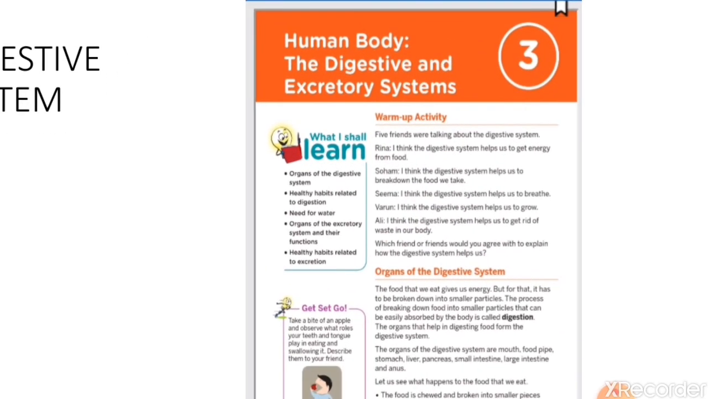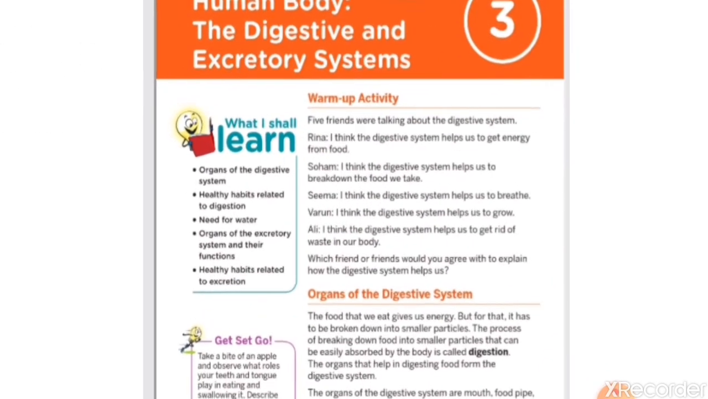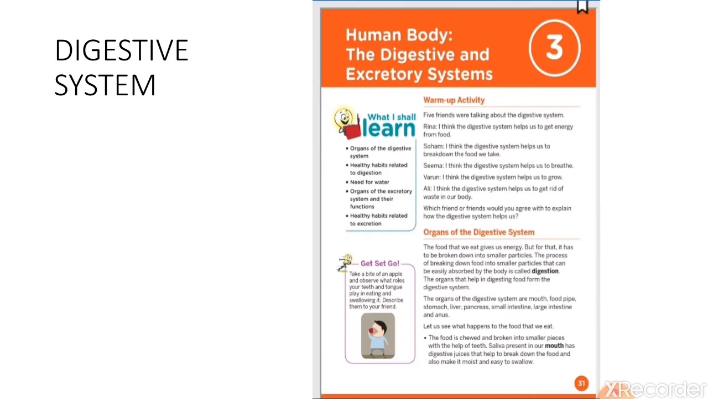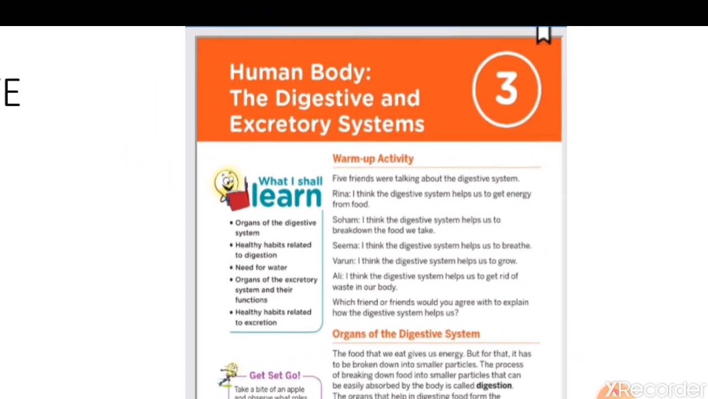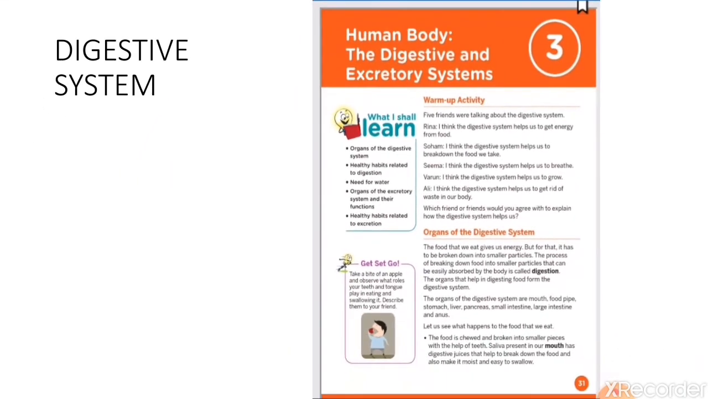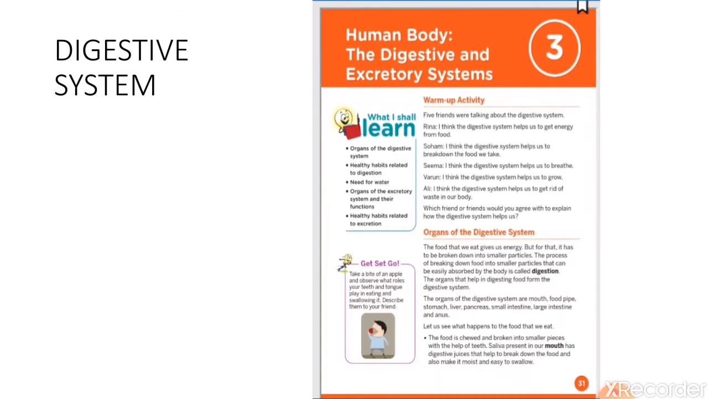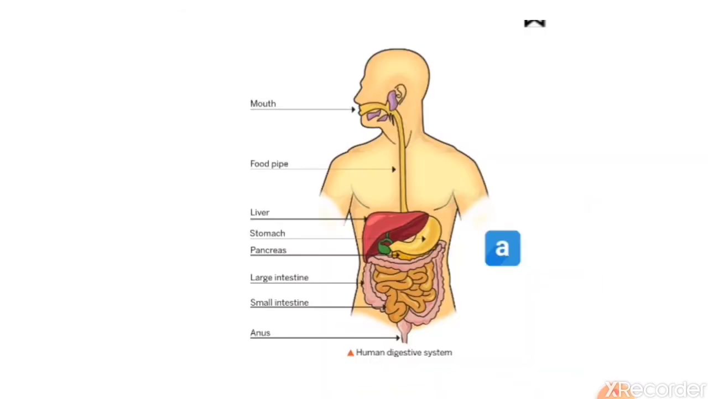This is chapter number 3, human body, the digestive and excretory system. In this video, we are going to learn about only the digestive system. The excretory system we will learn afterward. We all eat food to get energy, and the food should be digested, and for that the digestive system helps us. Let's see about the digestive system.